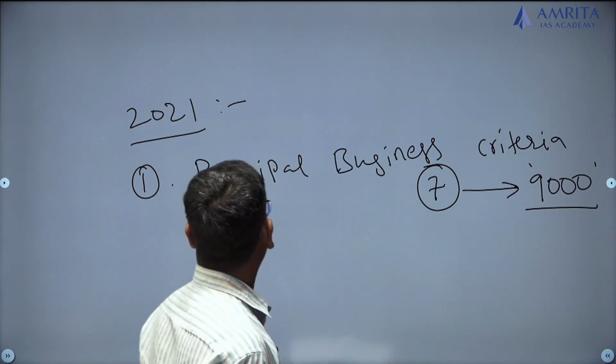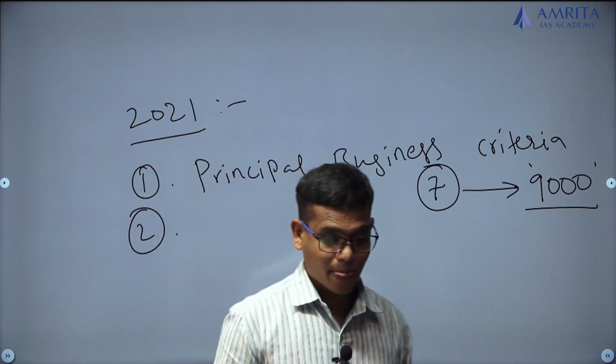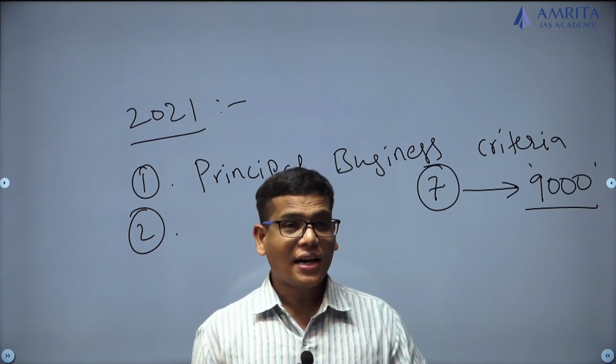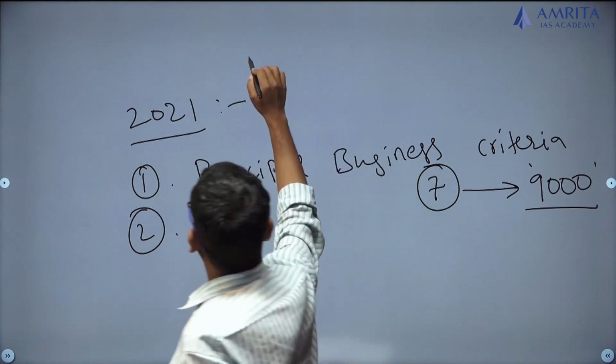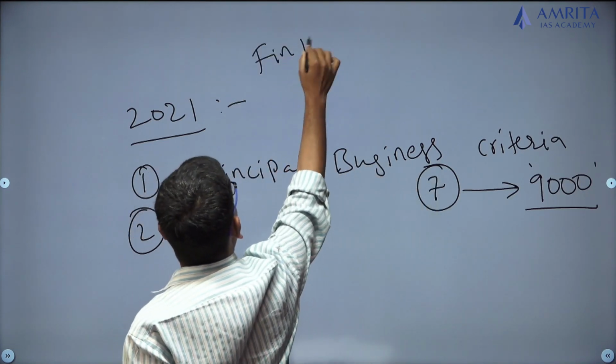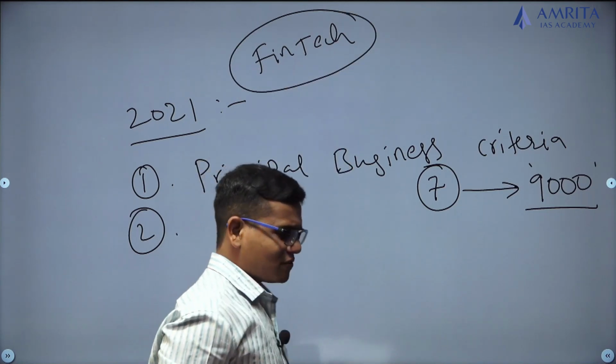So this is something about the act, that is first. Second one, in order to prevent frauds, because now fintech, that means financial technology, is increasing. Earlier it was very difficult.